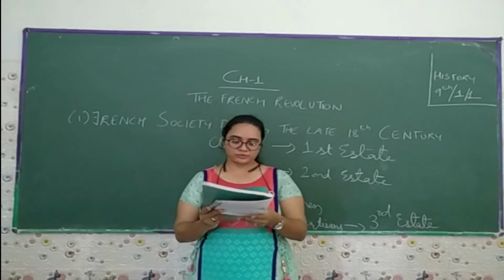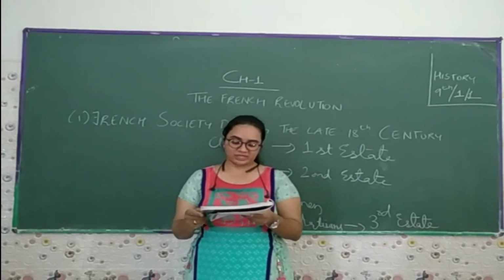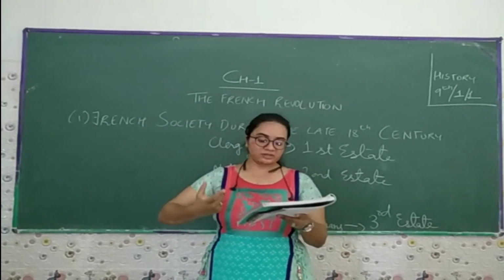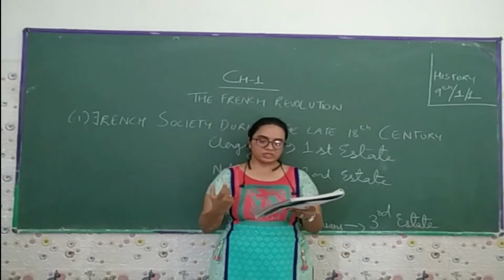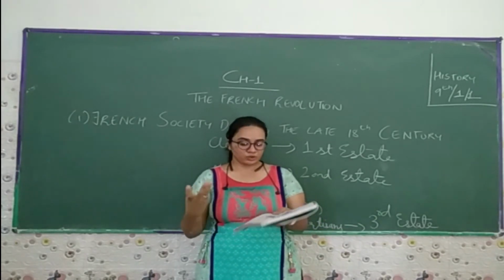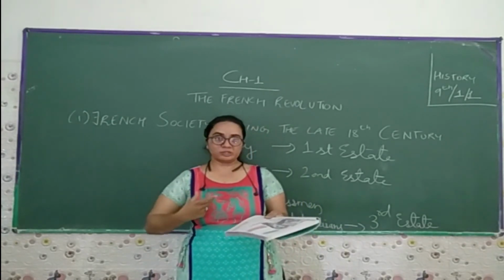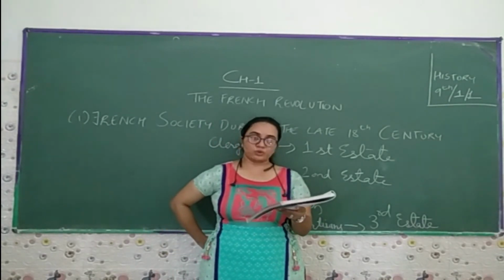The population of France rose from 23 million in 1715 to 28 million in 1789. This led to a rapid increase in the demand for food grain, and production of grain could not keep pace with the demand, because when the population increased, the food demand automatically increased. So the price of bread, which was the staple diet of the majority, rose rapidly.